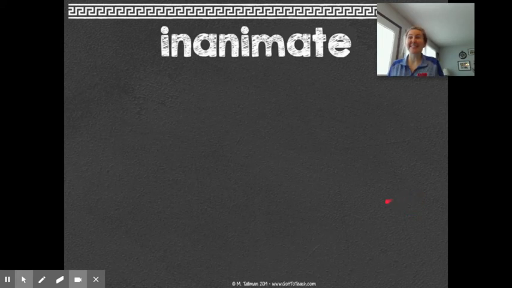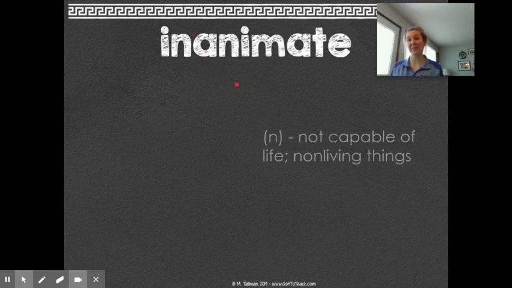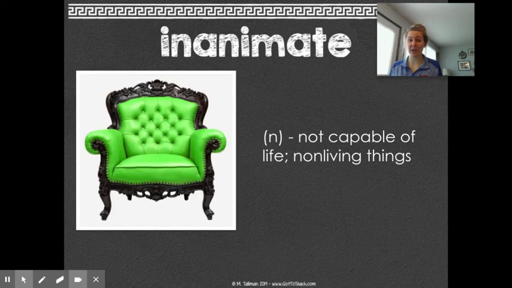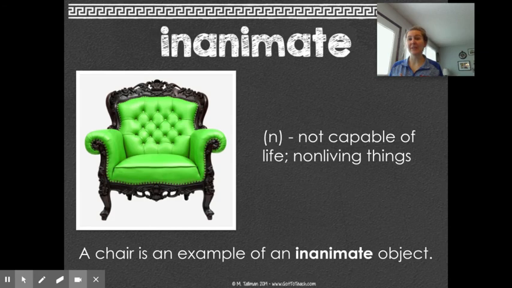Our next word is inanimate. An inanimate object, so it has that root anim or life, but it also has a prefix in, meaning the opposite. So the opposite of life. It's not capable of life. It's a non-living thing. So an inanimate object would be like a chair. It's something that doesn't have life in it. It just doesn't move.